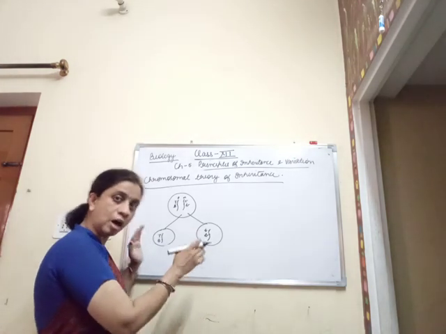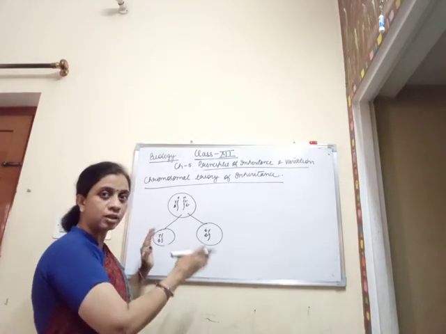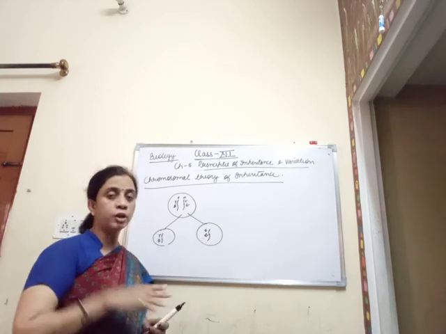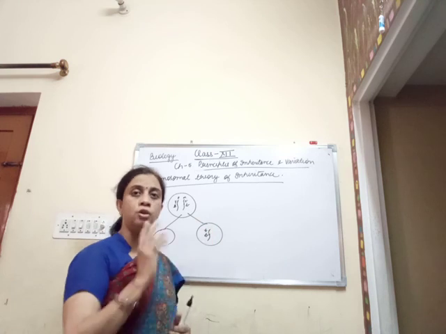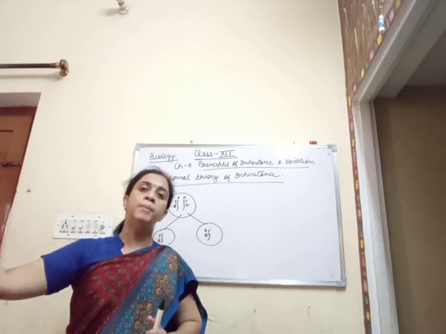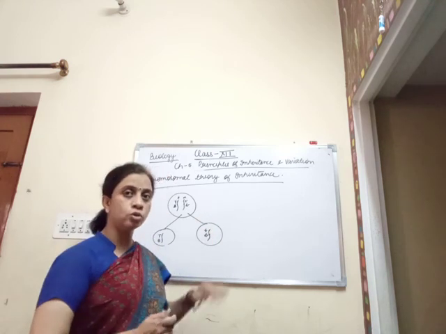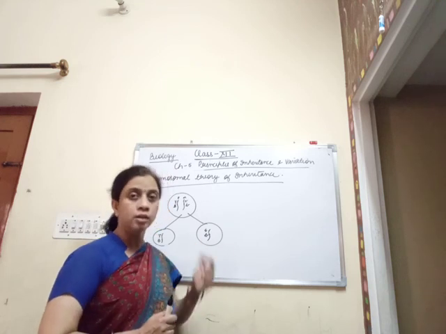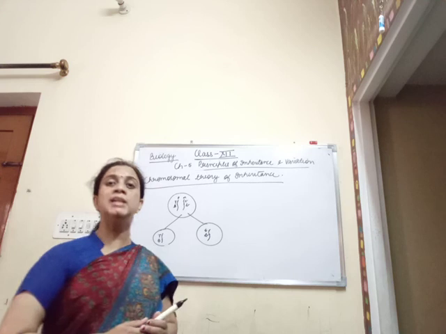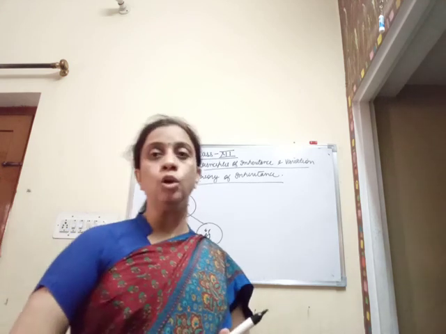And this is how the traits are controlled. That is why very often we find ourselves resembling the father, or we find ourselves resembling the mother. Further on, I am going to relate how variations take place in my next video, which deals with linkage and crossing over.